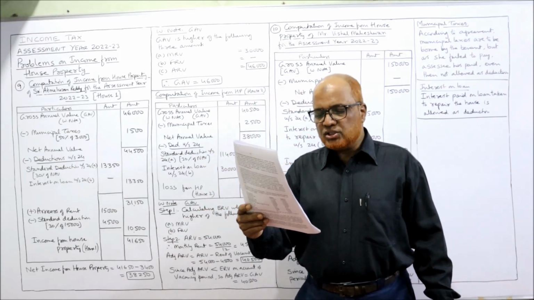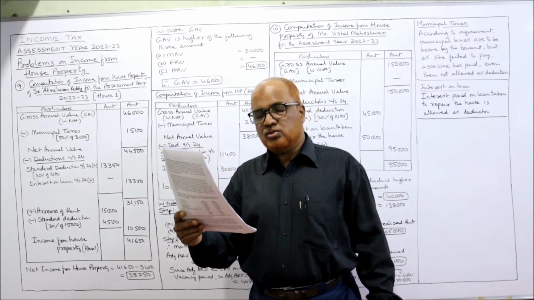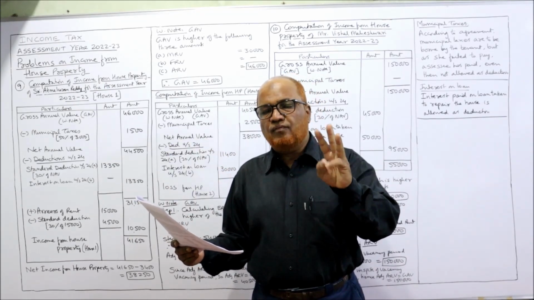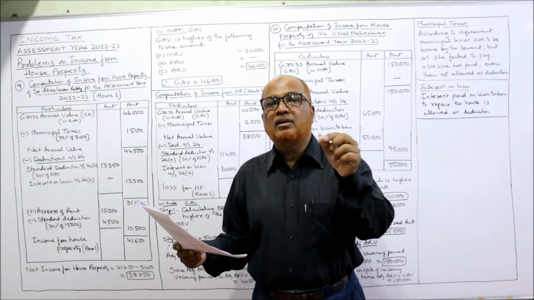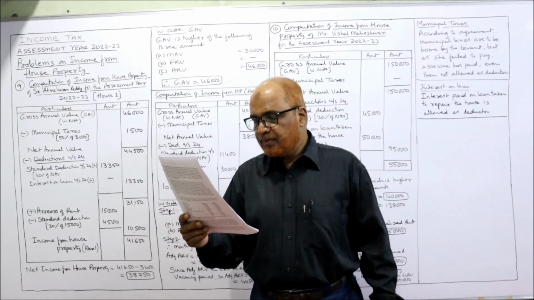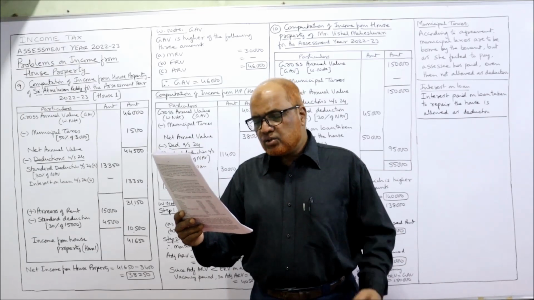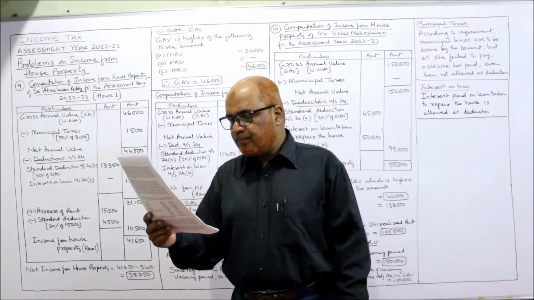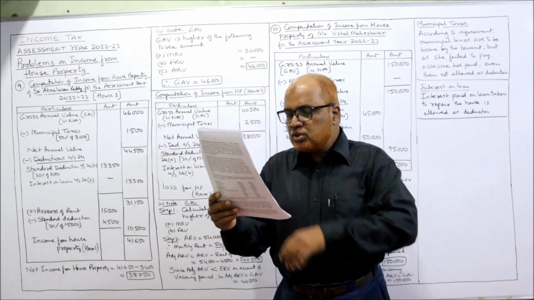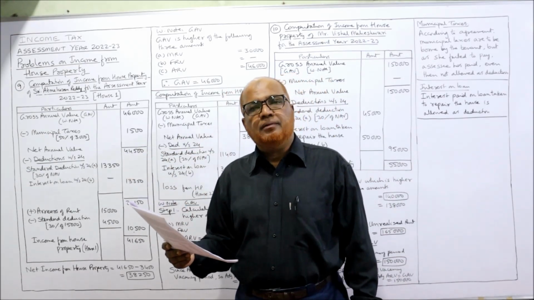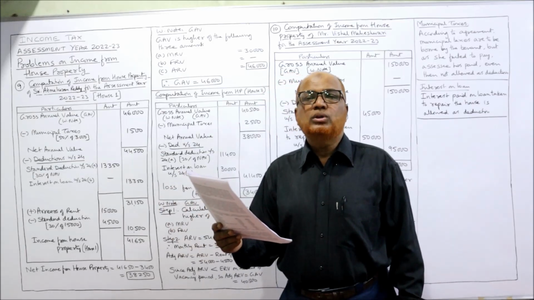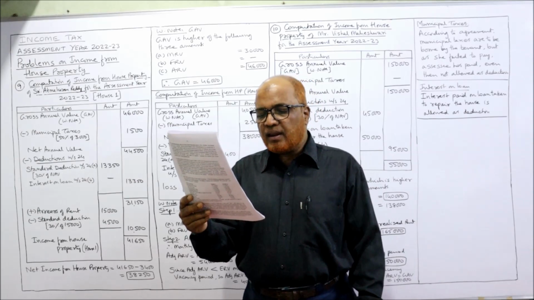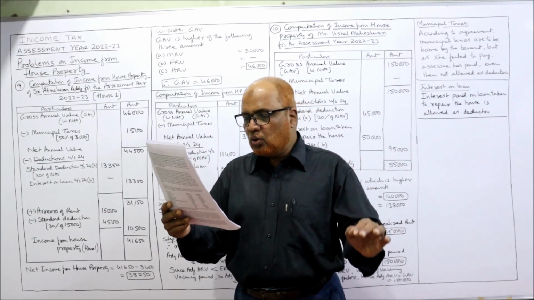He claims the following deductions. For the first house, municipal taxes 3,000, but he won't get 3,000. Total municipal taxes 3,000, 50%, 1,500 will be allowed as deduction. Then repairs 12,000, ignore. Brokerage paid to get the tenant 3,000, ignore, no deduction. For the second house, municipal taxes are 5,000, but again 50%, 2,500 will be allowed. Then repairs 2,800, ignore. Rent deed registration charges 1,000, ignore.